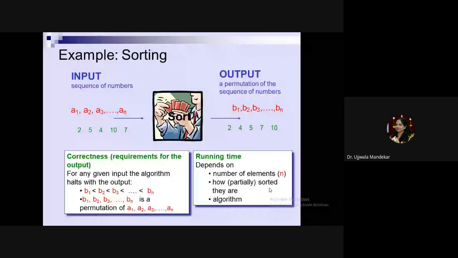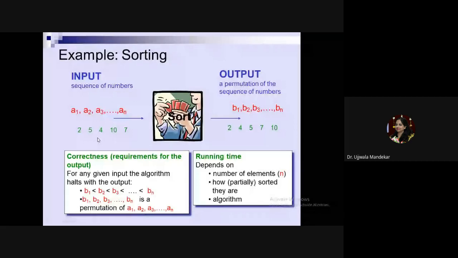Now for this, suppose I want to apply insertion sort. What happens in the case of insertion sort? In insertion sort, you consider an element, for example the element 4. You compare this element 4 with the previous element and you place this number 4 at its proper position.